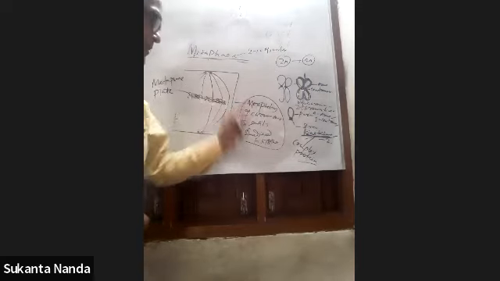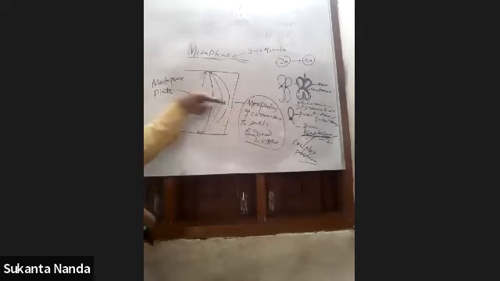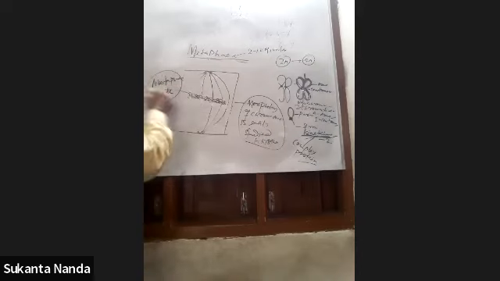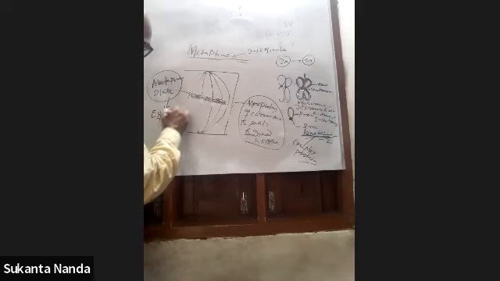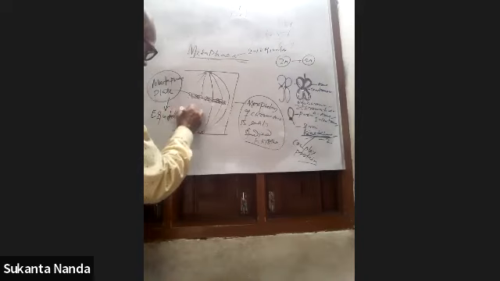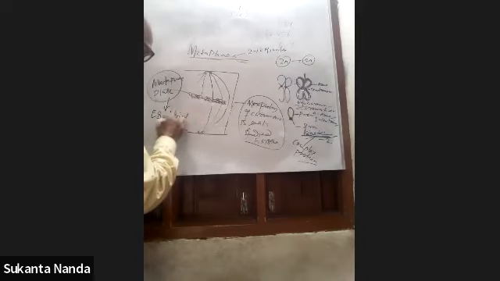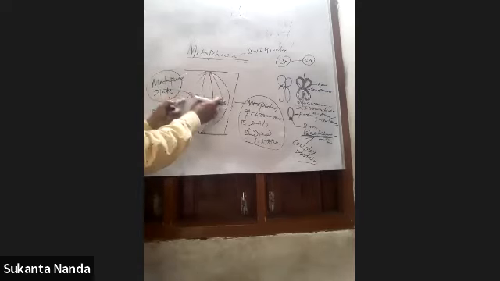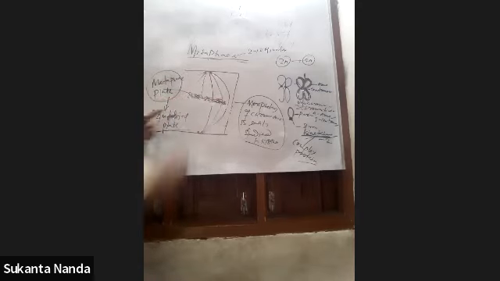The morphology of the chromosome is easily studied, and all the chromosomes come to the middle, at the equator level, and form the equatorial plate, or what is called the metaphase plate. This one is also called the equatorial plate, and this one is called the metaphase plate. You have to remember that.